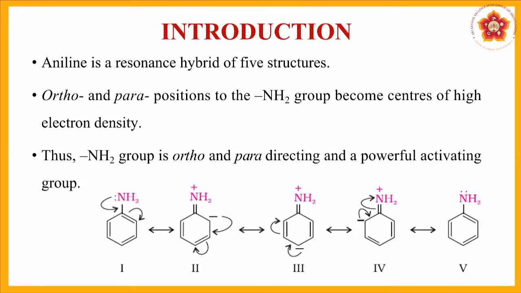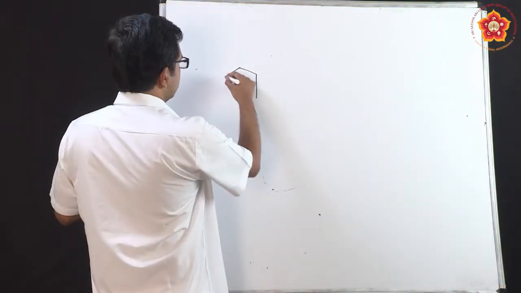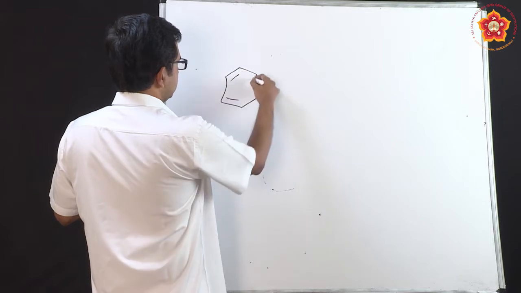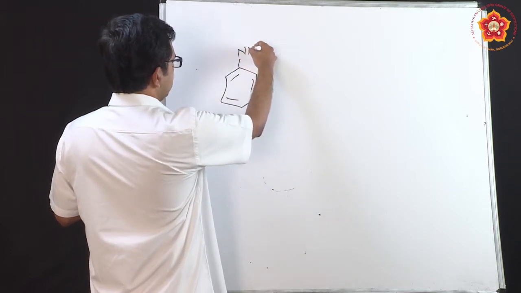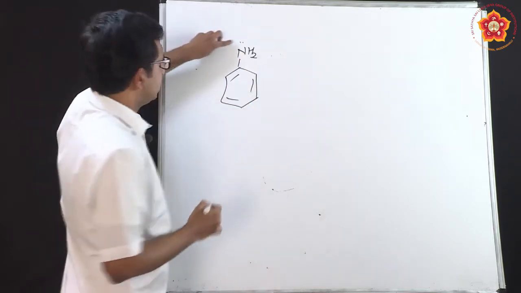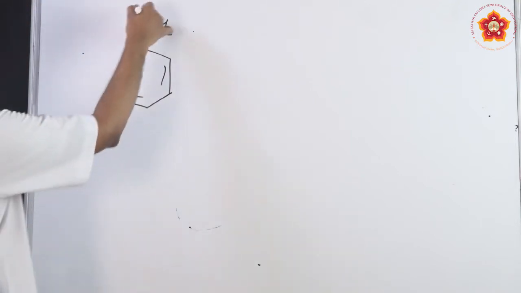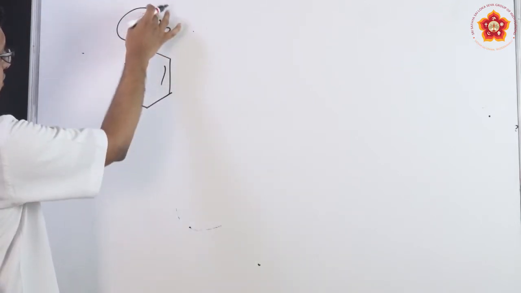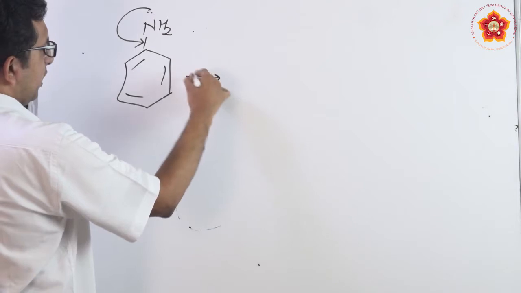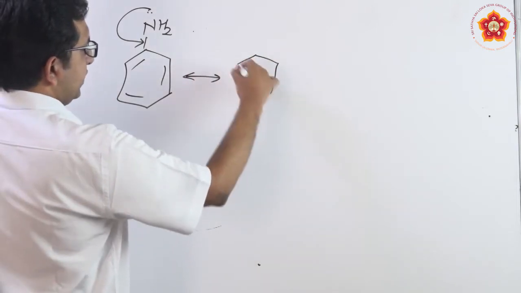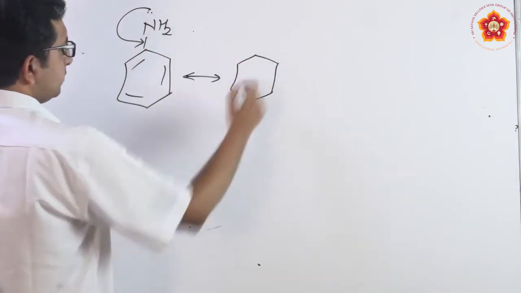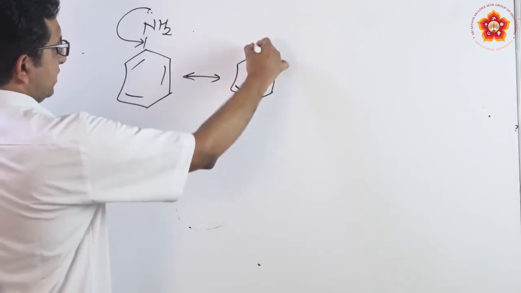So let us see what this study is all about. In the introduction, aniline actually has 5 resonance hybrid structures. This is something you studied in the first year, in the resonance stabilizations. Suppose I have this aniline, benzene ring with NH2, and this has a lone pair of electrons. When I show the delocalization, these 2 electrons come here and a double arrow indicates that they are resonance in nature. Let me write these 2 bonds as they are.